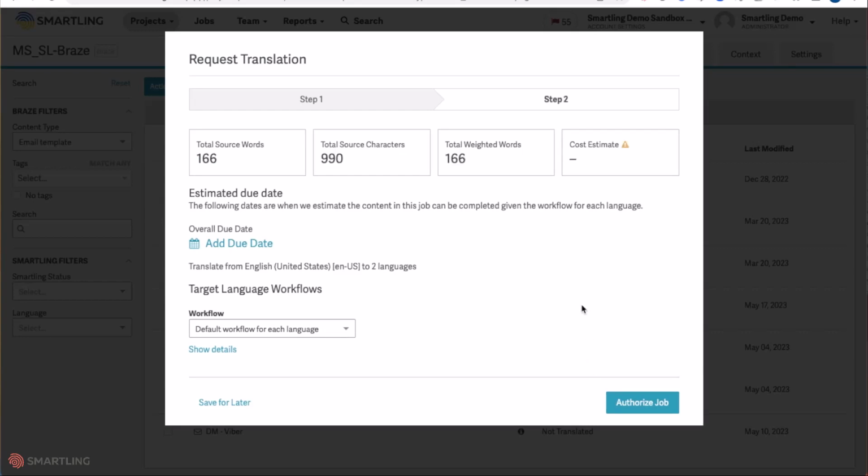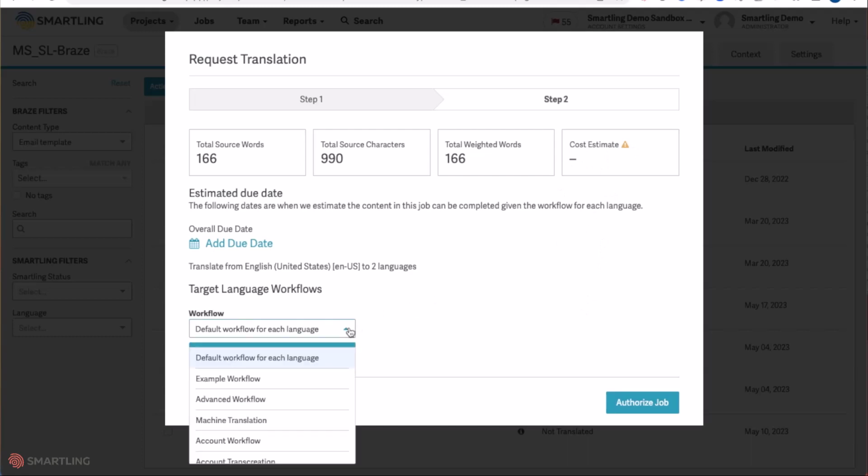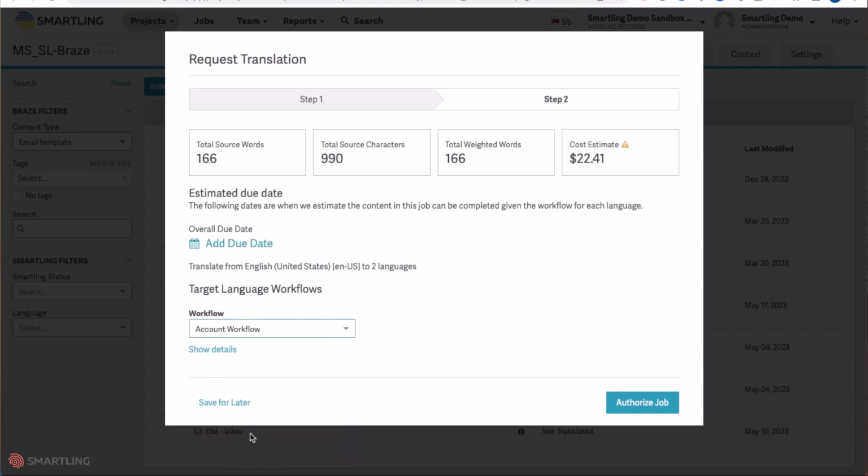The user would then also be able to see any updates to the cost estimate and even be able to change to different workflows based on that content. When changing to different workflows, things like the cost estimate and the due dates will update based on the SLAs and the rates for those specific workflows.